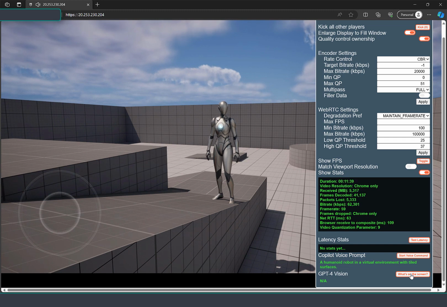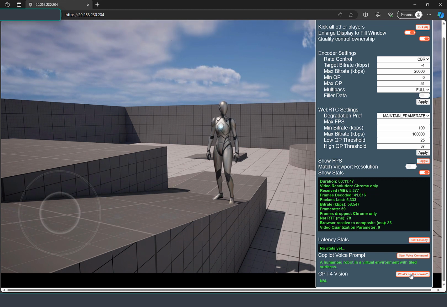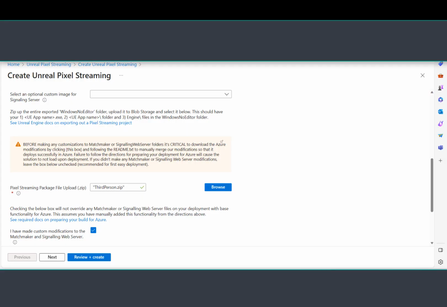All right, so this is using the newest GPT-4 with the vision model, interpreting what we're seeing on the screen inside of Azure Unreal Pixel Streaming. Stay tuned. All right, so let's take a look at how we deploy the Azure Unreal Pixel Streaming marketplace item.